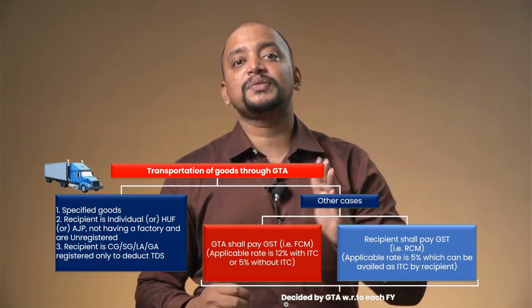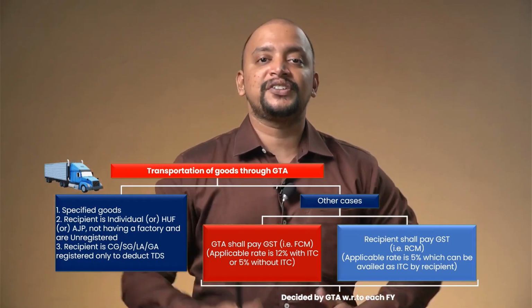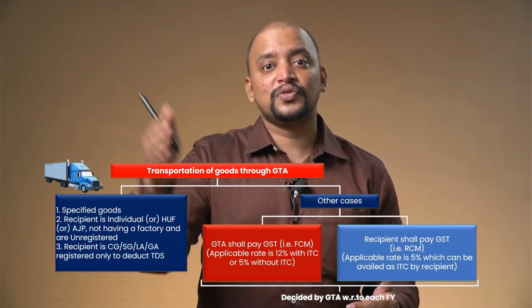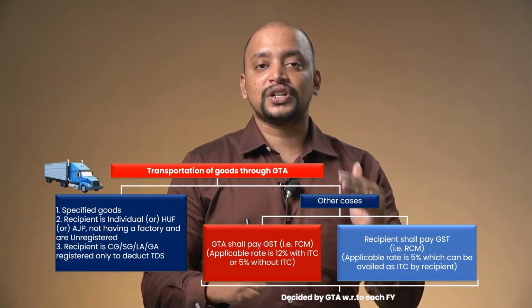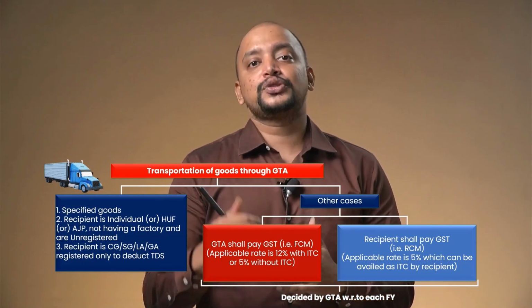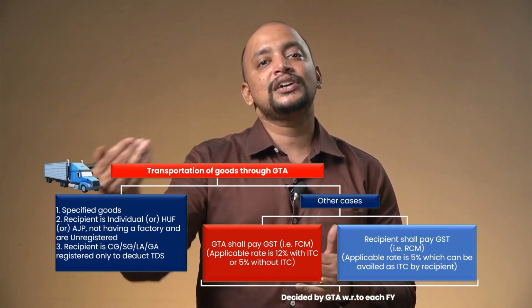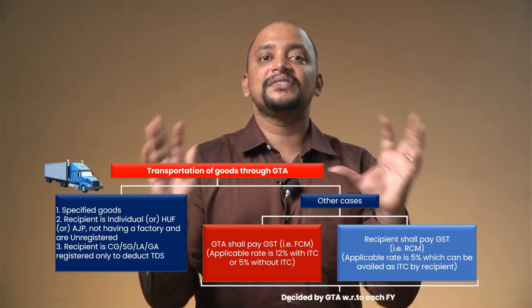For example, if the current financial year is 2023-24, then before 15th March 2023 they need to decide whether they go for option 1 or option 2. In that also, they need to select upon availment of ITC or without availment of ITC. So this is the revised chart related to GTA services.